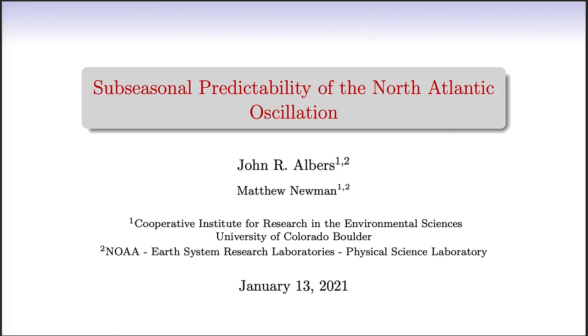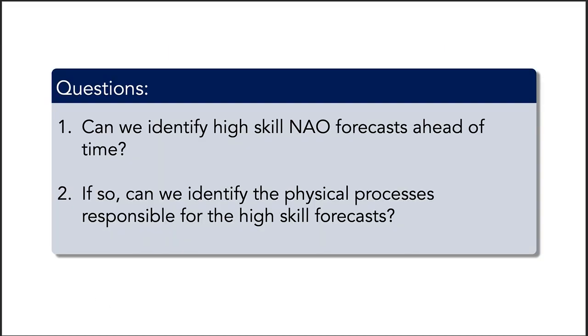My name is John Albers, and I'm going to be talking about some work that I've been doing with Matt Newman that is focused on the predictability of the North Atlantic Oscillation on subseasonal timescales. In particular, Matt and I have been focused on two questions. One, can we predict when NAO forecasts will be skillful? That is, can we identify forecasts of opportunity ahead of time? And if we can, can we identify the physical processes that are responsible for these higher skill forecasts?